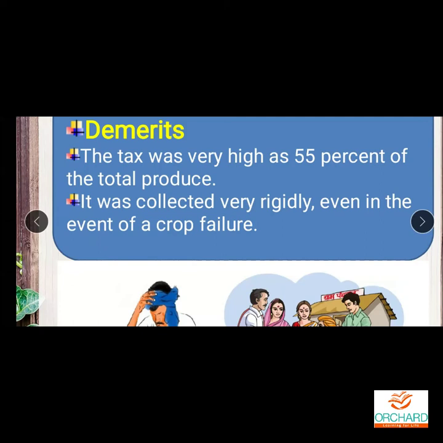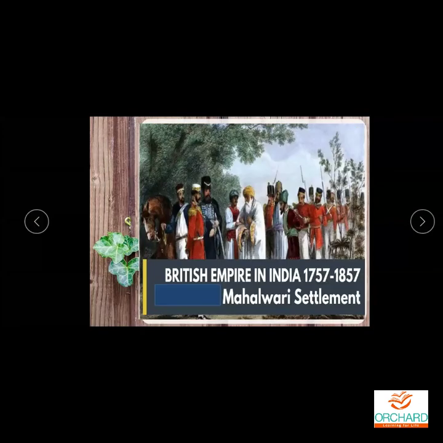And it was collected very rigidly even in the event of a crop failure. They did not bother about crop failure or any natural calamity. Whatever it is, they didn't bother. According to the size of the land, they fixed an amount for the farmer, that is the cultivator, and they had to pay that money to the EEIC persons, that is the Britishers, every year. And it is 55 percent.